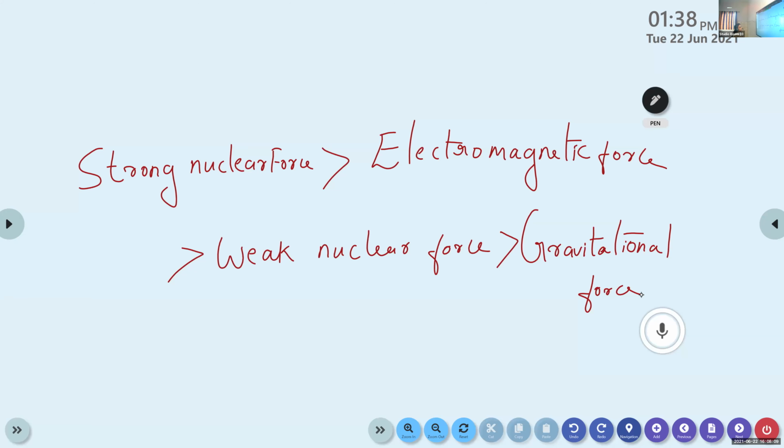That is, the strong nuclear force is greater than the electromagnetic force, which is greater than the weak nuclear force, and it is greater than the gravitational force. Normally, all of them have a tendency to write that the weak nuclear force is the weakest force in nature, but it's wrong. Gravitational force is the weakest force in nature.